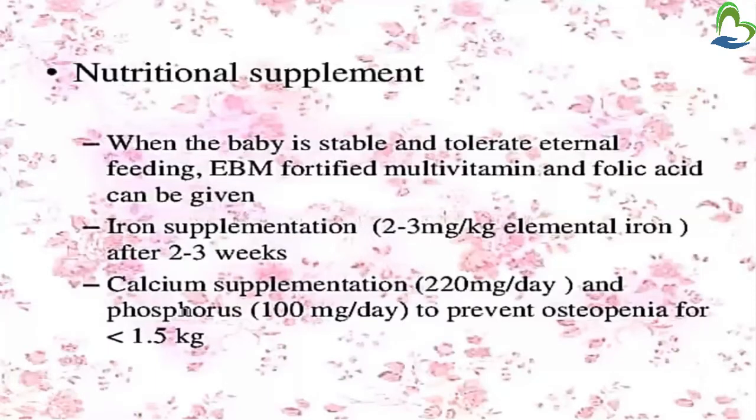Then nutritional supplements. When the baby is stable and can tolerate enteral feeding, give EBM fortified with multivitamin and folic acid. Then iron supplementation is given, 2 to 3 mg per kg after 2 to 3 weeks, and calcium supplementation, 220 mg per day, and phosphorus 100 mg per day to prevent osteopenia for babies less than 1.5 kg.